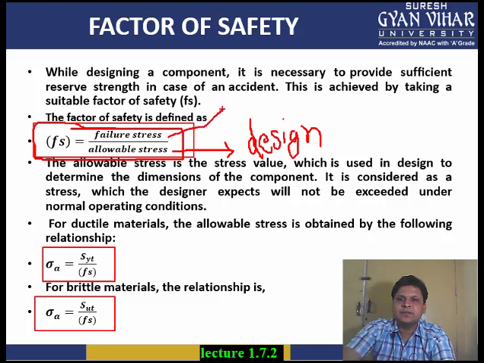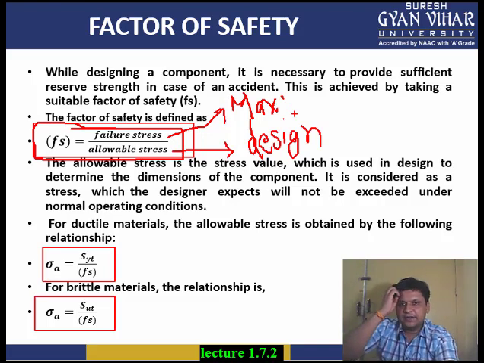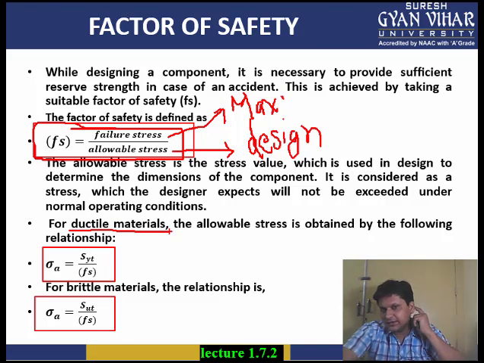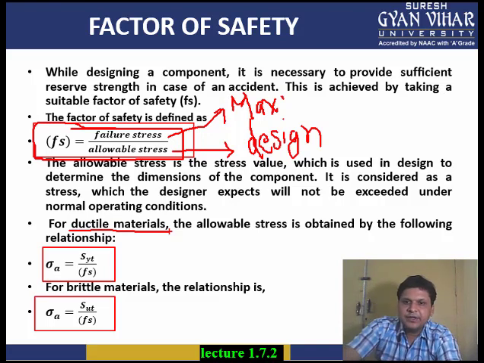So failure stress denotes the maximum stress, and divided by the design stress you will get the factor of safety. Now in case of ductile materials, what happens? The maximum stress that the ductile material can bear is known as its yield stress point. So in this case we take the maximum stress value as yield stress, and the allowable stress is the same.